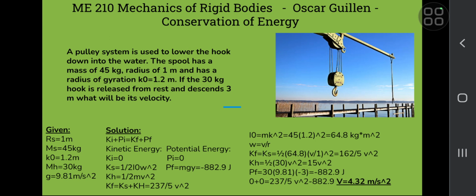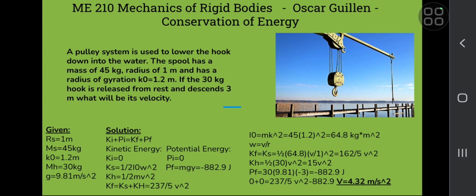The radius of the spool is 1 meter. Its mass is 45 kilograms, and its radius of gyration is 1.2 meters. For the hook, its mass is 30 kilograms, and then we can assume that gravity is equal to 9.81 meters per second squared. So to solve this problem, we can use the conservation of energy equation.